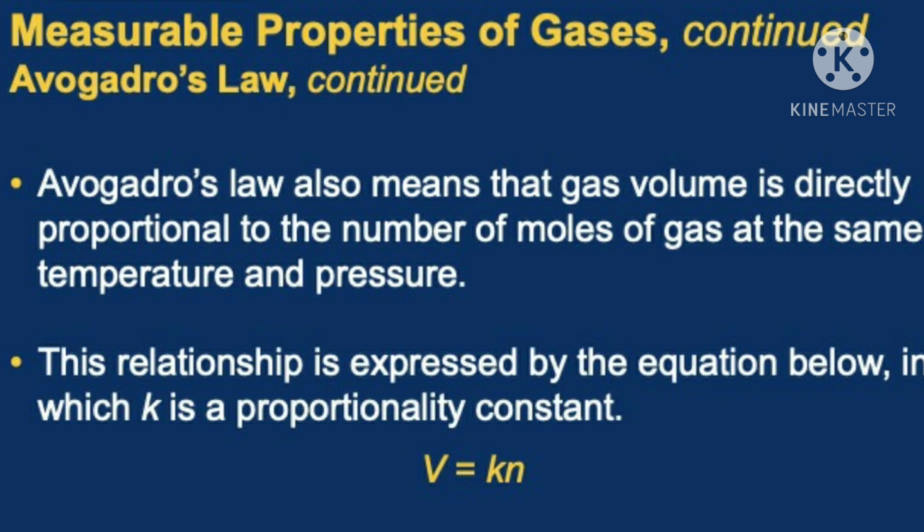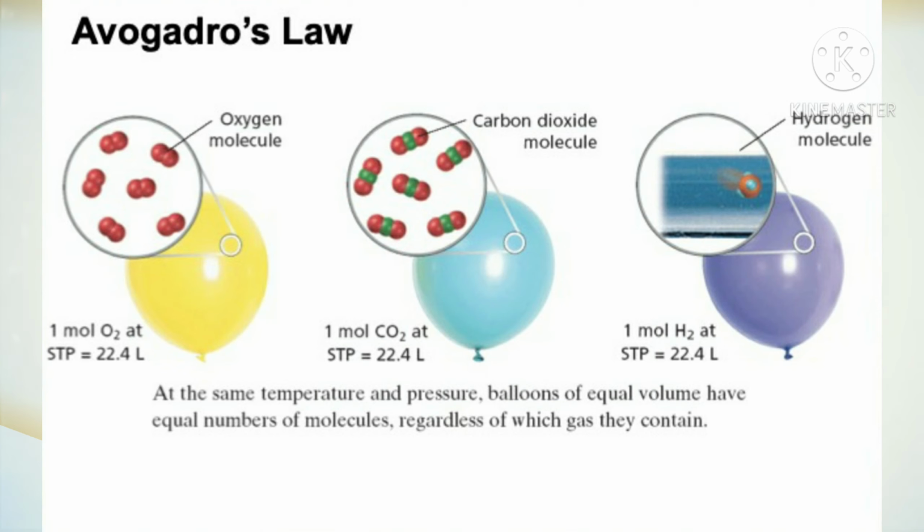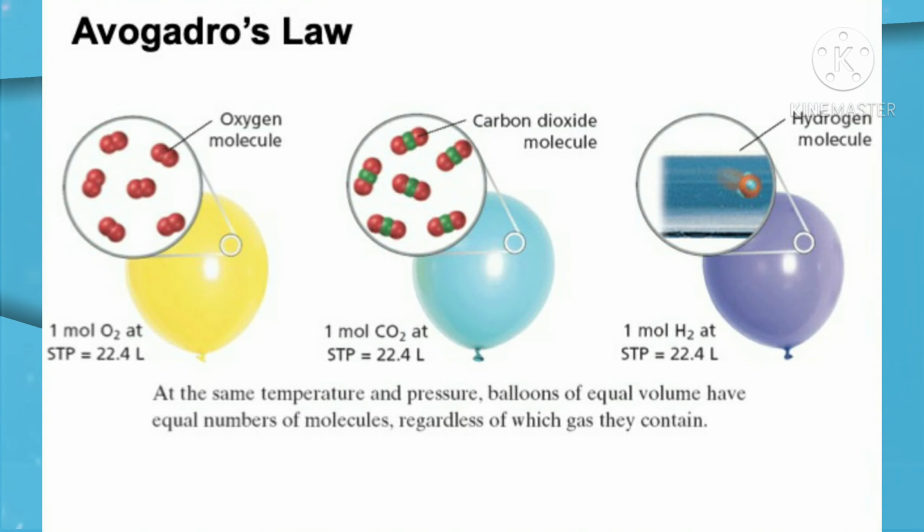Avogadro's law is stated mathematically as follows: V over N equals K, where V is the volume of the gas, N is the number of moles of the gas, and K is a proportionality constant. So one key term of Avogadro's law is, under the same temperature and pressure conditions, equal volumes of all gases contain the same number of particles, also referred to as Avogadro's hypothesis or Avogadro's principle.